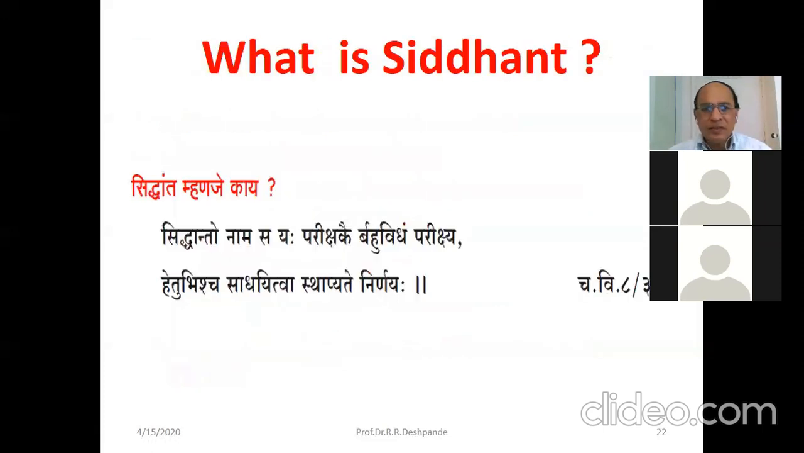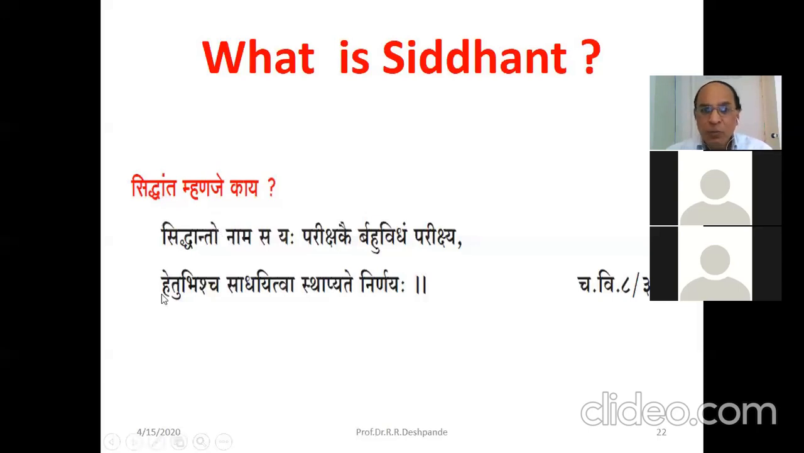Now, what is Siddhanta? Siddhanta means Siddhanto naam sa yaha parikshakair bahuvidham pariksha. Try to understand. It is always done after a lot of tests, lot of observations, lot of experiments. Bahu means many. Many observations were noted. You understand? Many symposium conferences were taken. Many experiments were prepared. And then only Siddhanta has arrived.